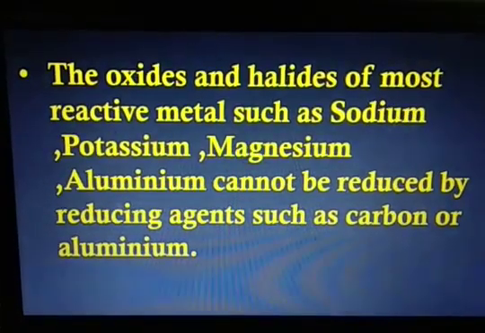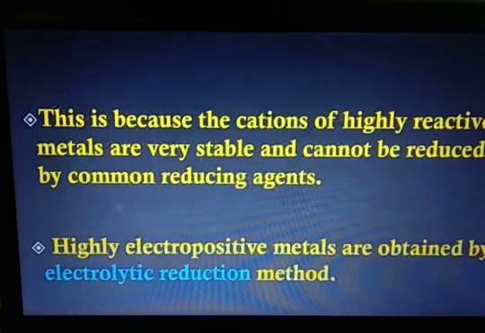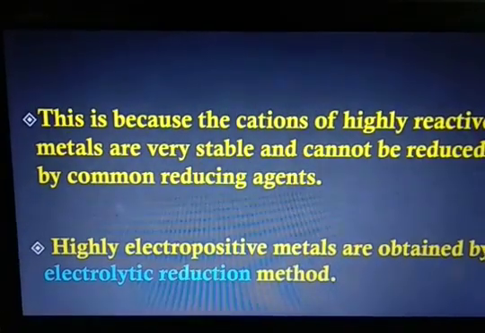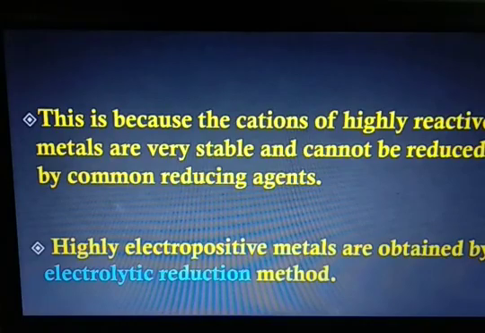The oxides and halides of most reactive metals such as sodium, potassium, magnesium, aluminium cannot be reduced by reducing agents as well. This is because the cations of highly reactive metals are very stable and cannot be reduced by common reducing agents. And that's why highly electropositive metals are obtained by electrolytic reduction method.